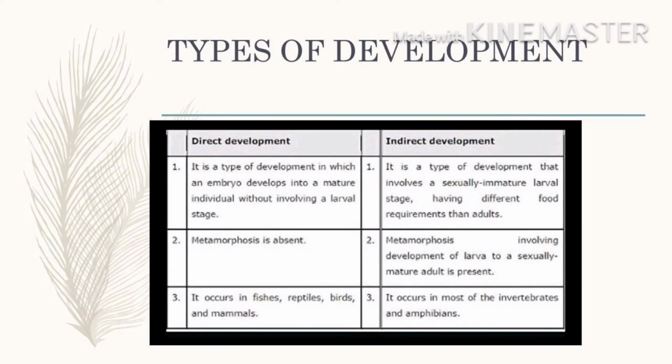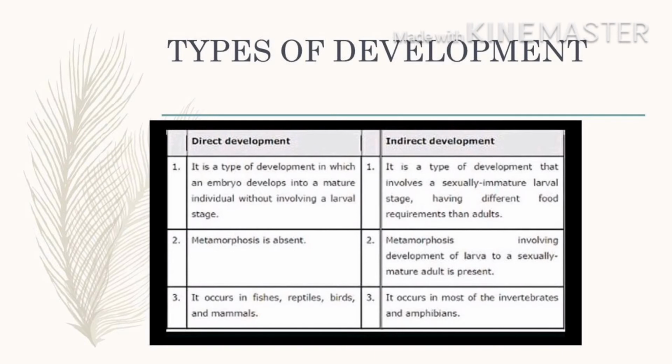Next is the types of development. So there are two types of development, namely direct development and indirect. So first, direct development is a type of development in which an embryo develops into a mature individual without involving a larval stage. Metamorphosis is absent in this development. And lastly, it occurs in fishes, reptiles, birds, and mammals.